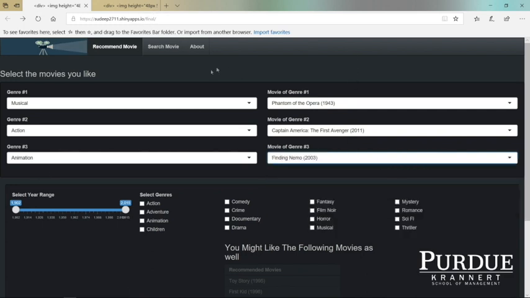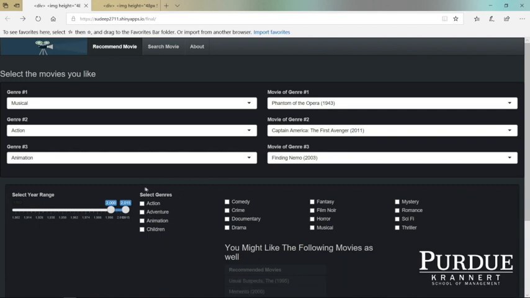Our Shiny app actually has 2 additional cool features. We can filter our recommended movies by year. For example, I'm not interested in classic movies. I would like to see some movies from recent years. So I can choose my slider, and then I will do 2015.